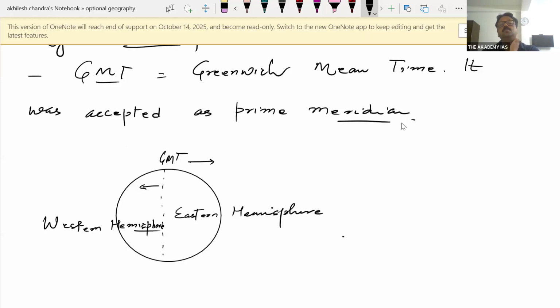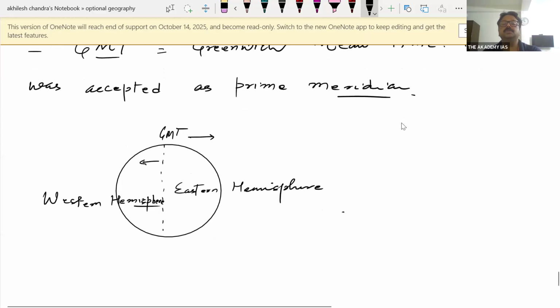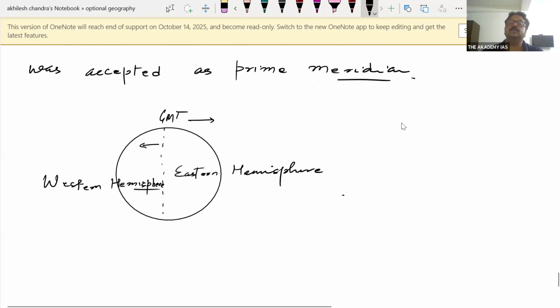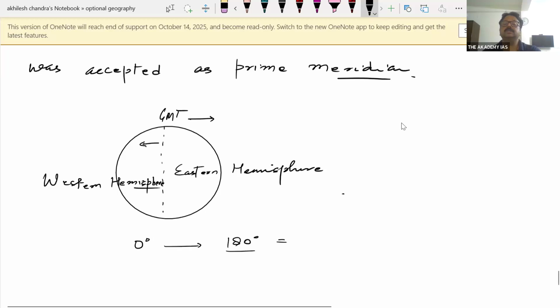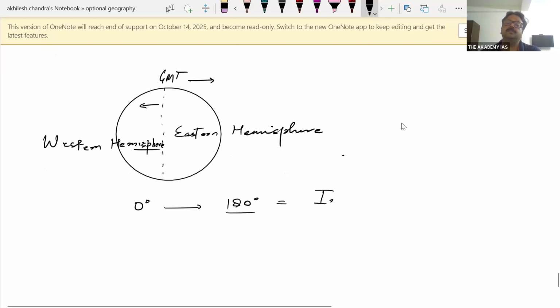The complementary meridian of GMT, which creates this great circle, is 180 degree. Just opposite to 0 degree there is 180 degree, and 180 degree has been designated as the international dateline.